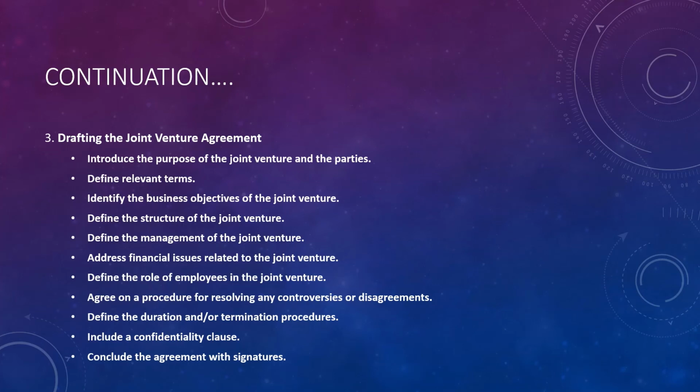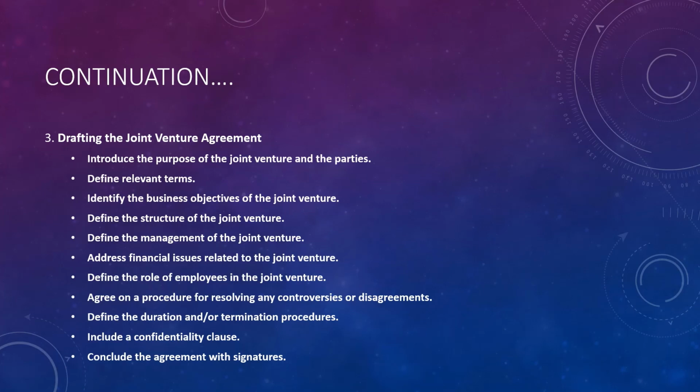They have to decide the duration as well as the termination procedure. That means for how long they are going to continue such a joint venture, and for termination of such a joint venture, what will be the procedure?